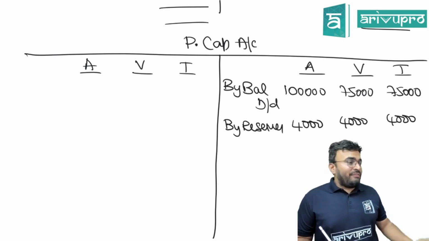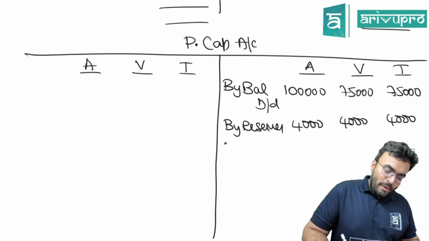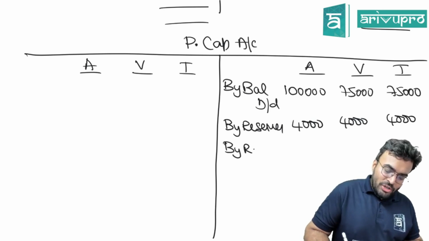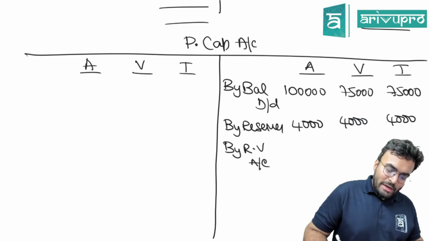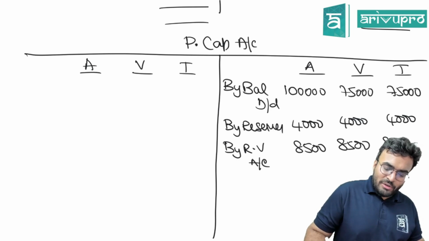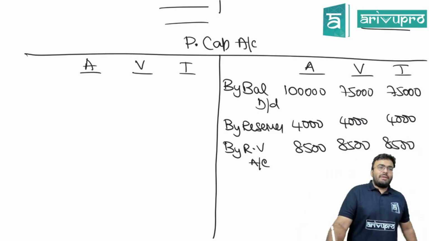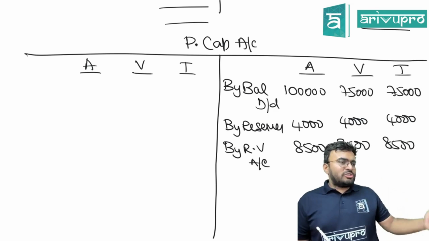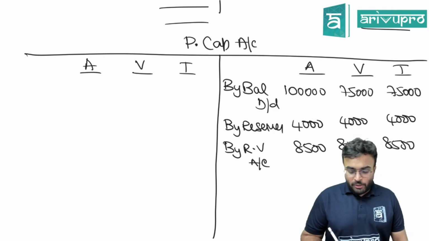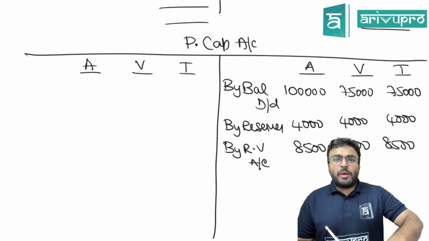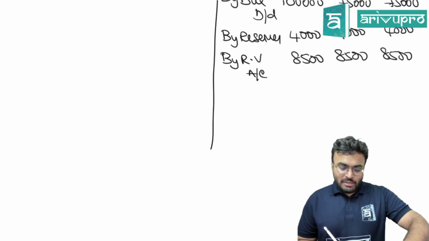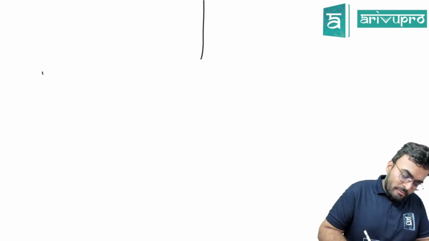After that, next revaluation. Revaluation, we got a profit, no? By revaluation account, 8,500, 8,500, 8,500. Clear? After this, the only thing that is remaining is goodwill to be computed and also profit to be computed. Now, no problem till here, no? Yes. Now, working note for goodwill.